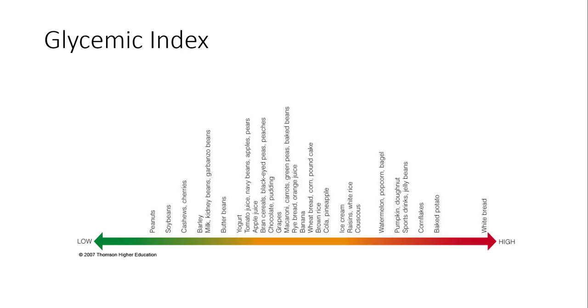Note that milk is on the lower end of the spectrum. Even though carbohydrate in milk is simple sugar, lactose, the amount of protein that is in the milk slows down how quickly it is absorbed. Now, please don't mistake this for plant-based milk. Many of the plant-based milks, such as almond and oat milk, are very low in protein and won't have the same effect. However, they may also be lower in carbohydrate.